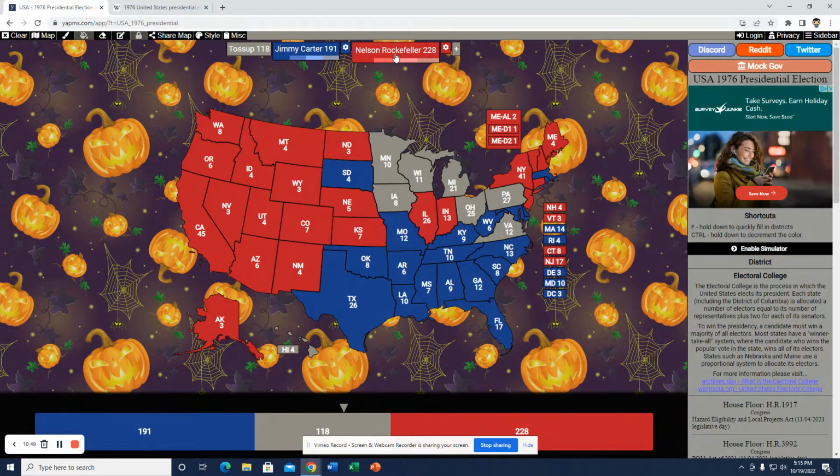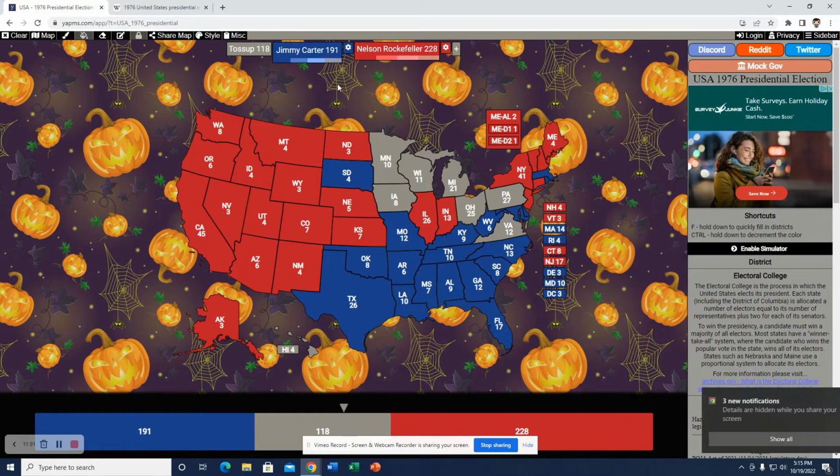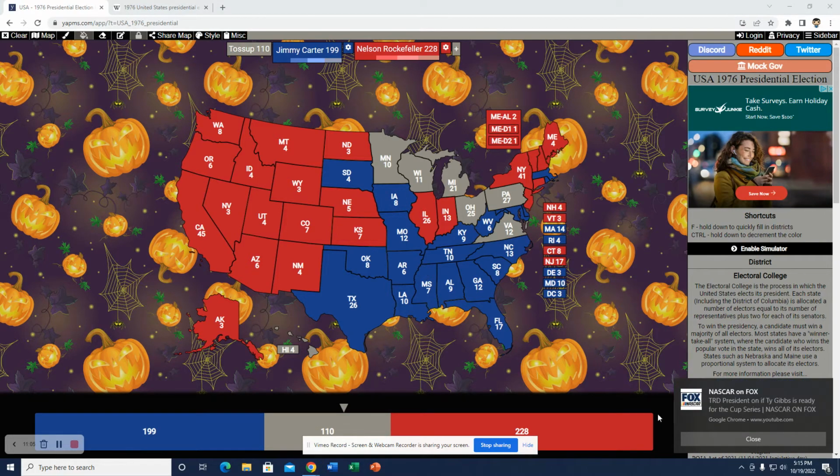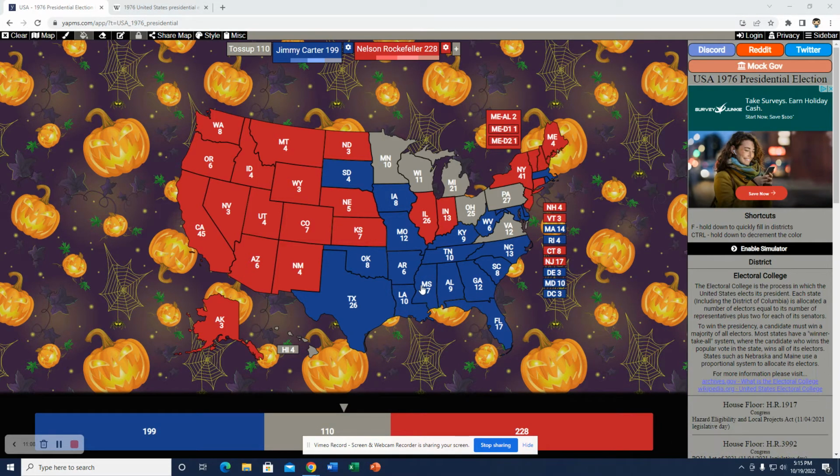I could say this might be another toss-up. Like I said, Carter was actually against expanding farm subsidies, and that wouldn't really bode well for him. But that was actually while he was president, I believe. So since this is candidate Carter, I could see him pulling out Iowa. Since, like I said, Rockefeller wouldn't have great rural support, Carter would have better rural support.